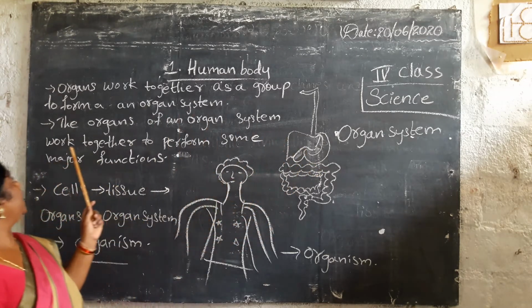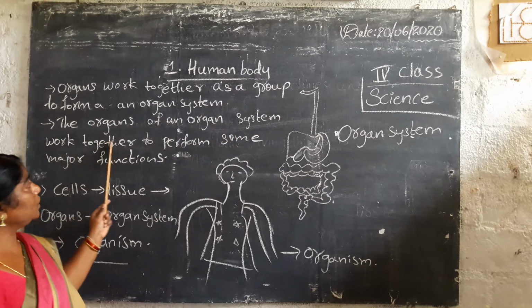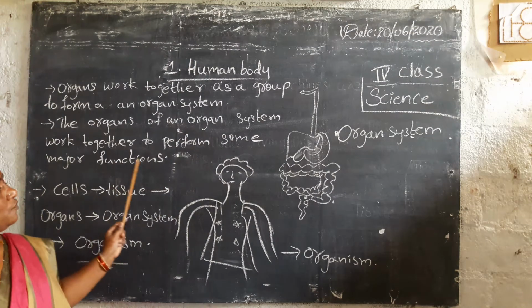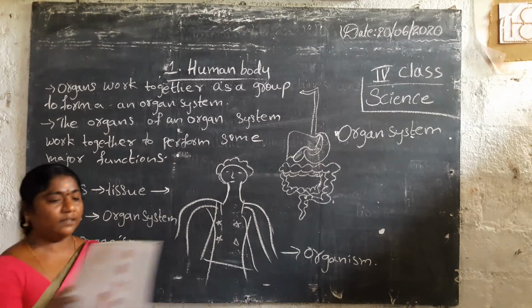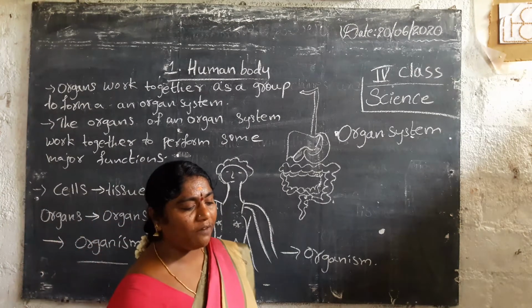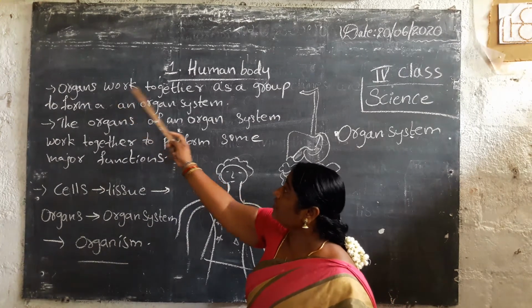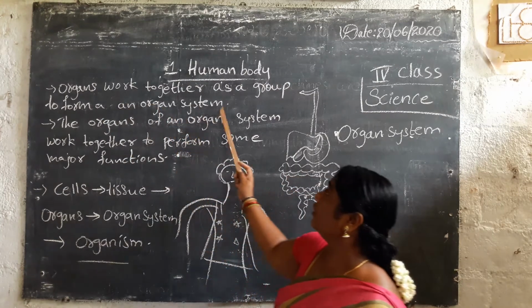The organs of an organ system work together to perform some major functions. A certain group of organs makes up an organ system.